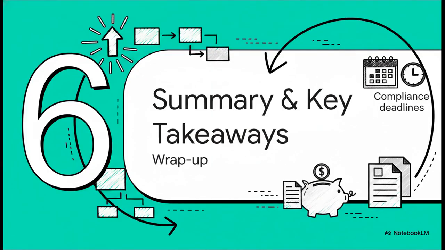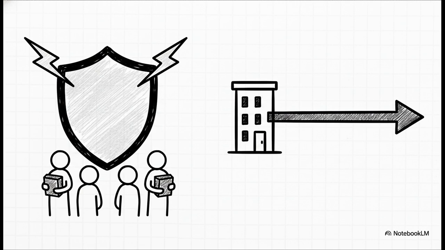Finally, Section 6, Summary and Key Takeaways. We've covered a lot of ground today, so let's quickly consolidate what we've learned. First, Chapter XVI, covering Sections 221 through 224 of the new Income Tax Act 2025, is your ultimate statutory shield against double taxation for pooled vehicles. Second, make sure to update those mental maps. The old 115 series is out, Sections 222, 223, and 224 are in.